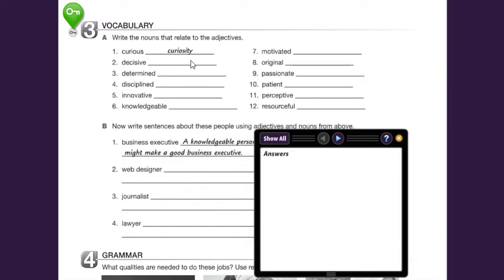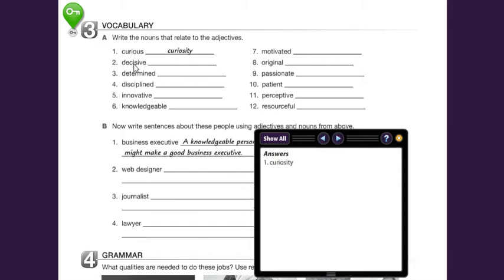Curious turns to curiosity. But first, what is a noun and what is an adjective? Nouns are the names of things, people, objects. For example, this key, it's a noun. This number, the name of the number, it's a noun. And what describes a noun is the adjective. So curious turns to curiosity.